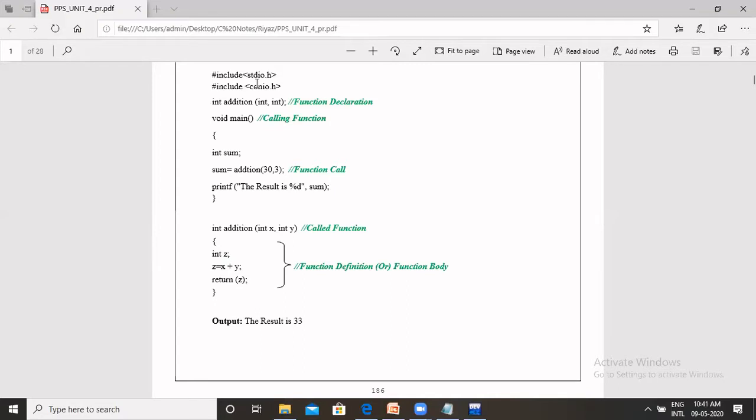Main is a function, starting from the open brace to the ending brace. In between the open brace and the ending brace, we can give any number of instructions. Like that, we have to give for the body of the function also. There is no restriction on the number of instructions or the type of instructions. That's why it is a subprogram.